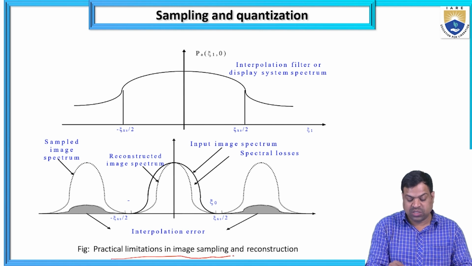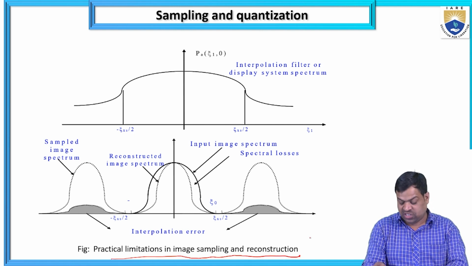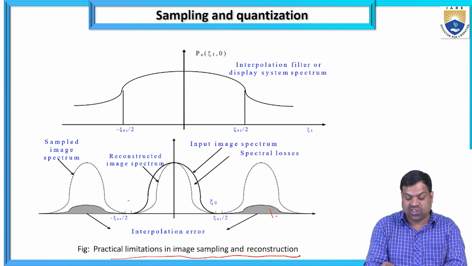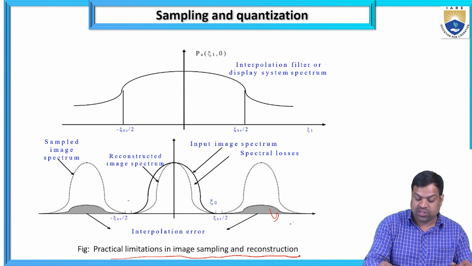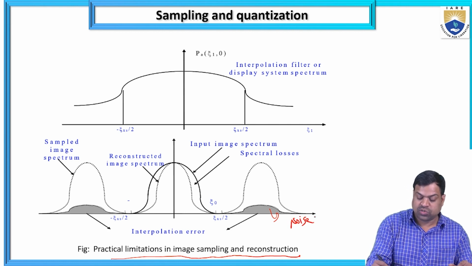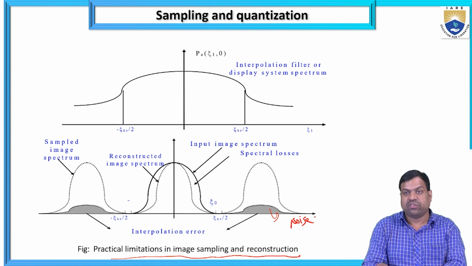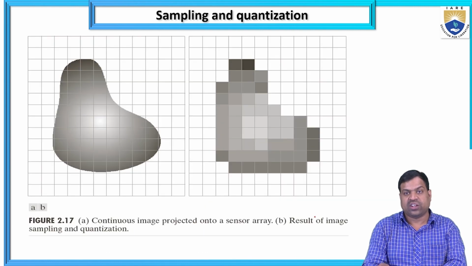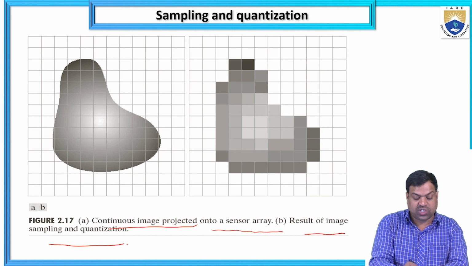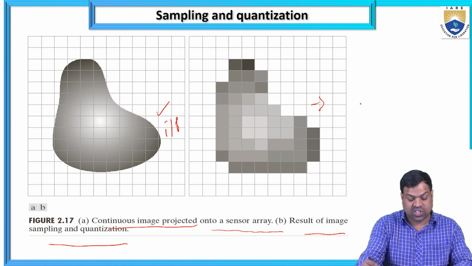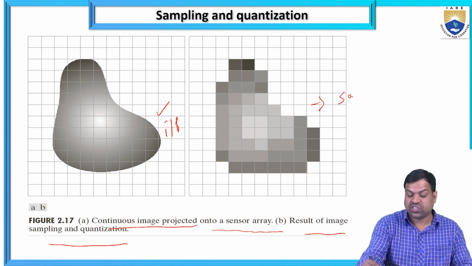Practical limitations in image sampling and reconstruction. Is there any noise that occurred? If noise occurs, it will show up. When it is at the Nyquist rate, it shows this. It is another one: the continuous image projected onto the sensor array, the result of image sampling and quantization. It is the original image, and the result of the image sampling and quantization.